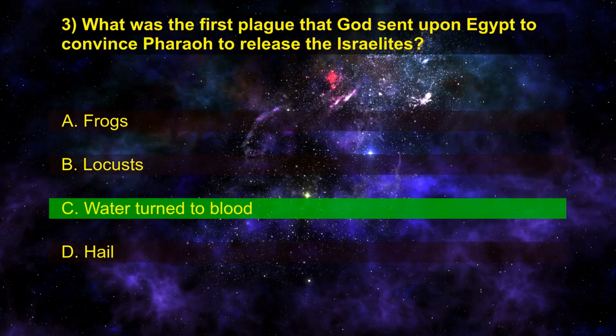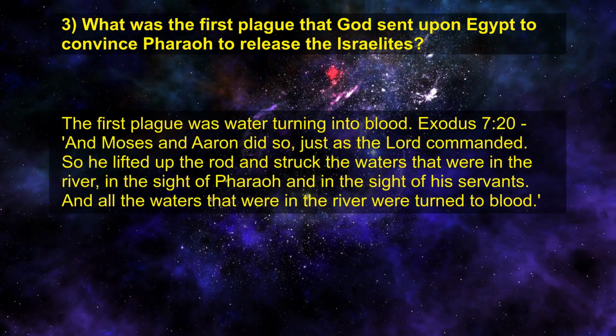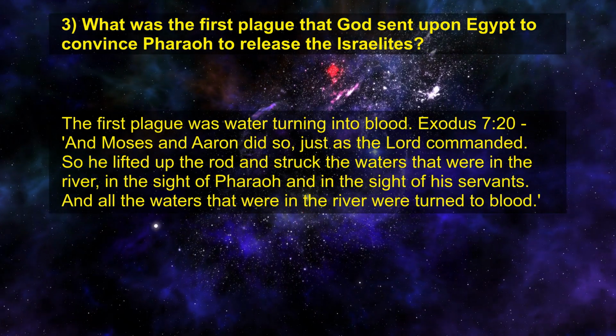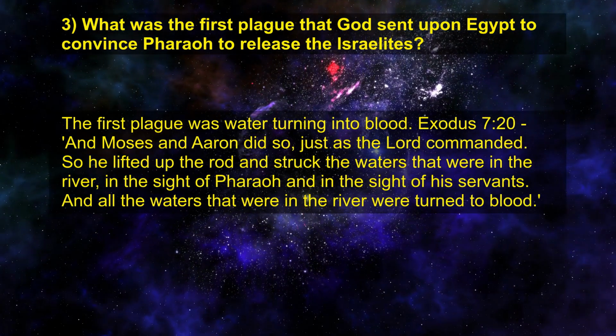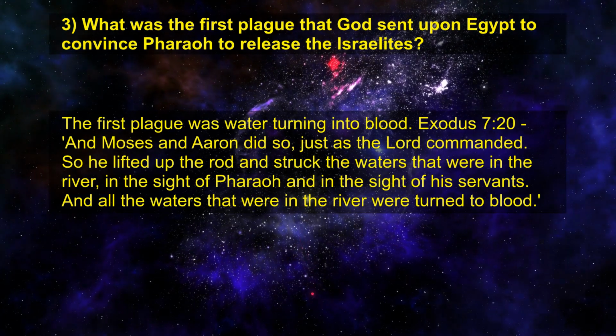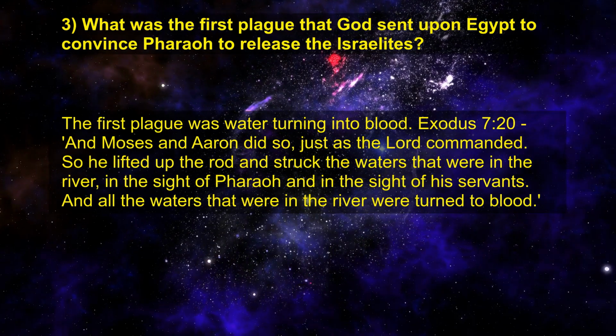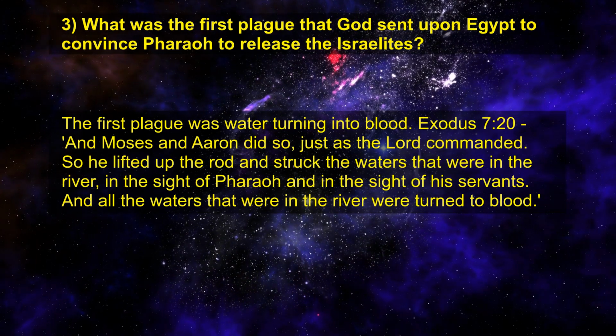Right answer is C. Water turned to blood. The first plague was water turning into blood. Exodus chapter 7 verse 20, and Moses and Aaron did so, just as the Lord commanded. So he lifted up the rod and struck the waters that were in the river, in the sight of Pharaoh and in the sight of his servants. And all the waters that were in the river were turned to blood.